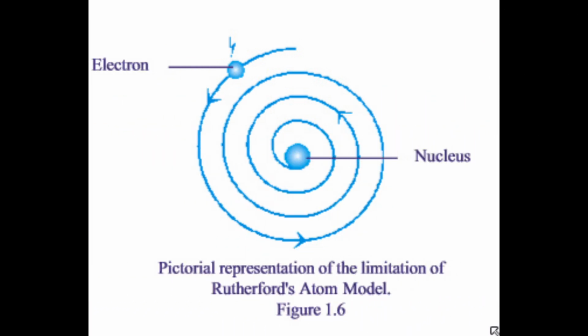But the Rutherford model also has a lot of demerits. If a charged body is revolving around a circular path, it will radiate energy and finally there is a chance to collapse into the nucleus. But in the case of the atom, electrons are not hitting the nucleus. Rutherford could not explain this and that became the failure of this model.